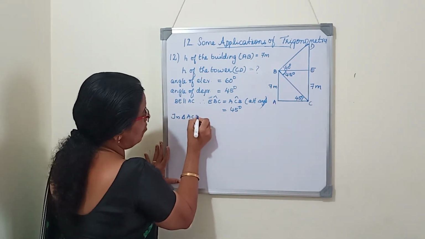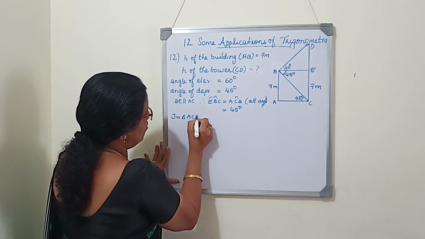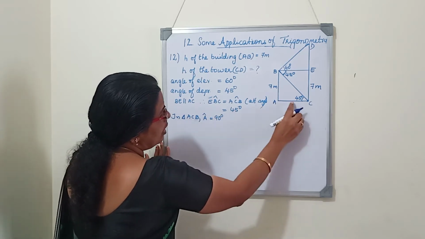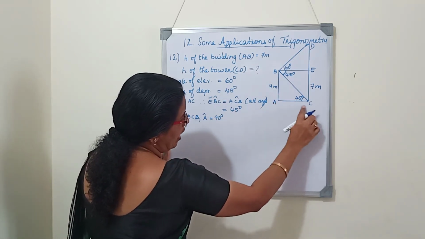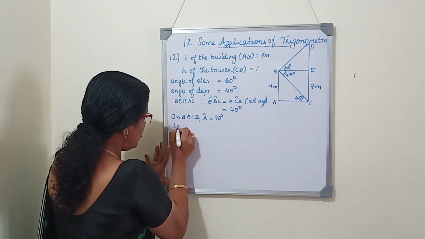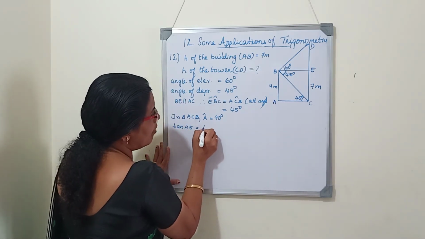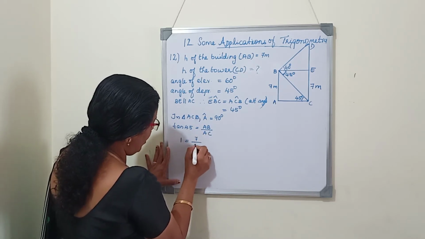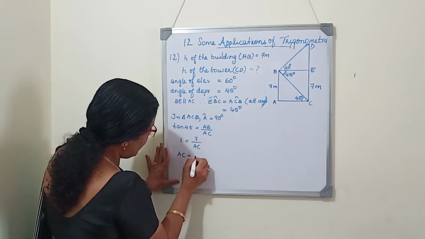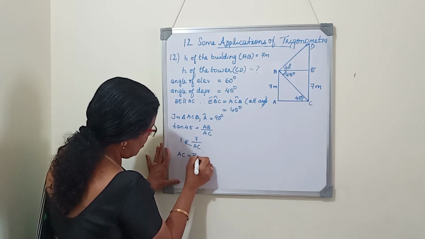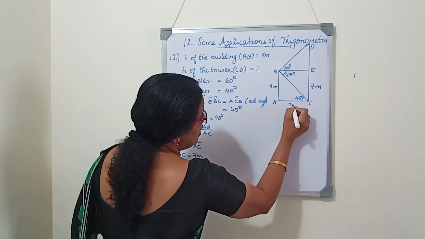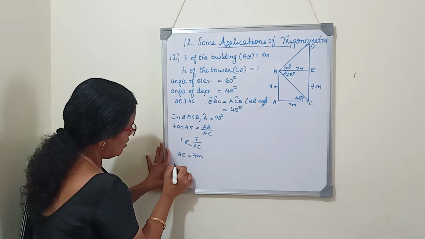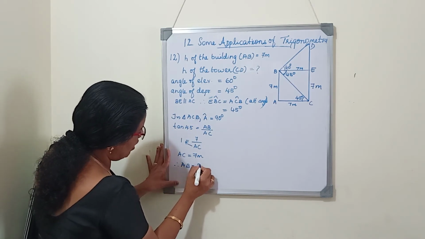In triangle ACB, angle A equals 90 degree. So here the height of the building is there. Now we will write opposite side by adjacent side. So tan 45 is equal to AB by AC. Tan 45 is 1, AB is 7 by AC. Cross multiply, we will get AC is equal to 7 meter. If AC is 7 meter, what about BE? That is also 7 meter. AC is equal to BE is equal to 7 meter.